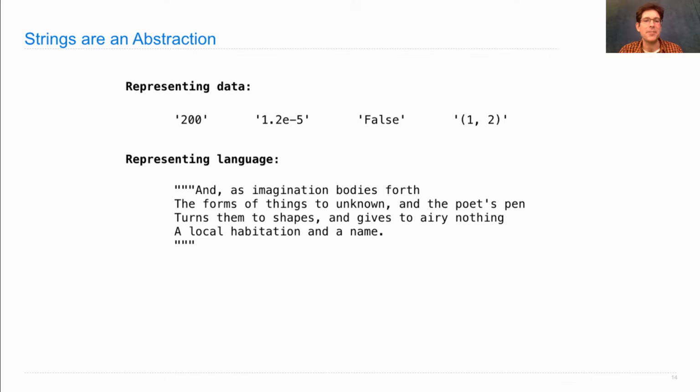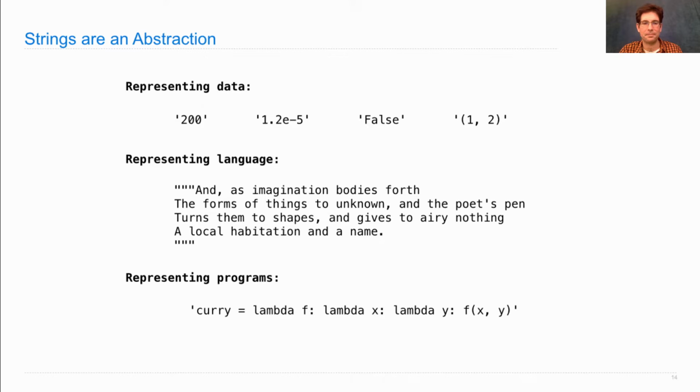As imagination bodies forth the forms of things unknown, and the poet's pen turns them to shapes and gives to airy nothing a local habitation and a name. I think when Shakespeare wrote A Midsummer Night's Dream, he was talking about computer science and abstraction.